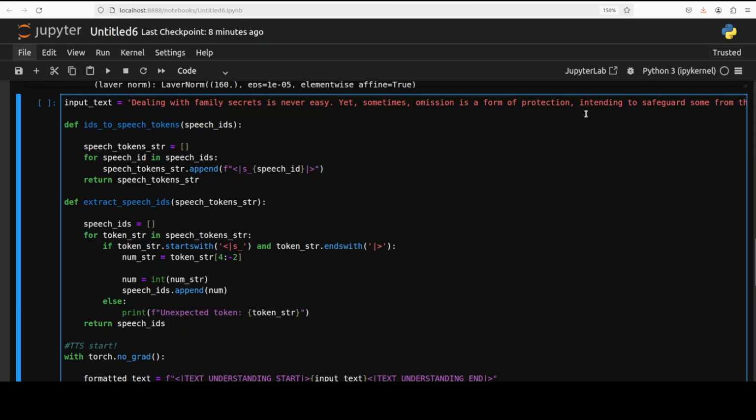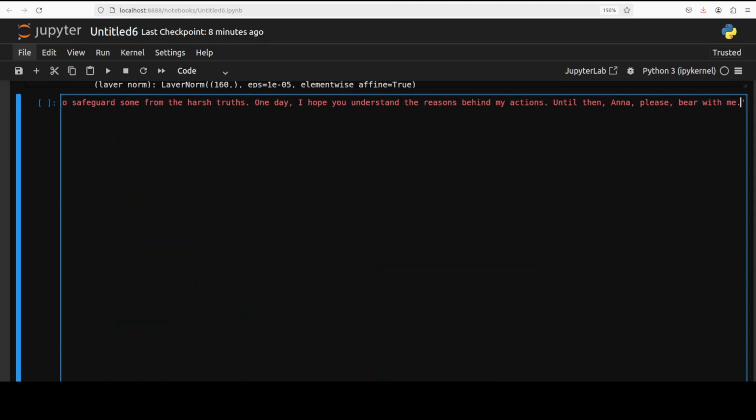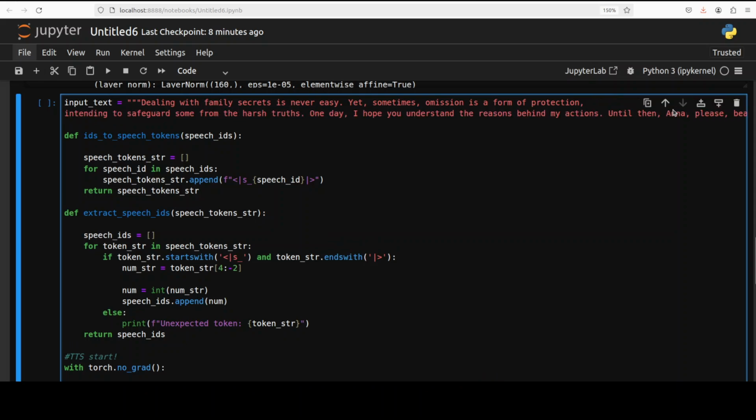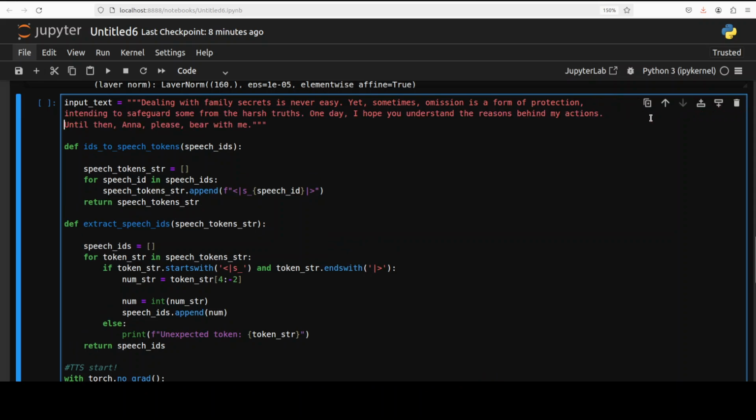Okay, so the text, again, I'm using their own text which they have provided, but you can of course use any text you like in English or in Chinese. I'm just making it multilingual in real time in front of you, and it's a bit of a longer text which you can see. So this is the text we are going to convert into audio.